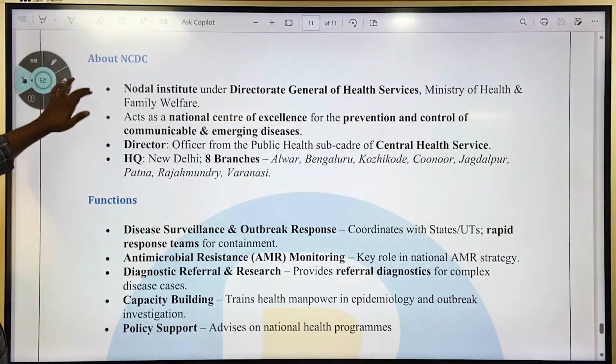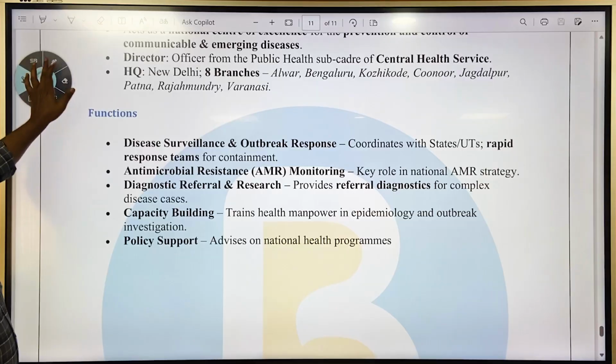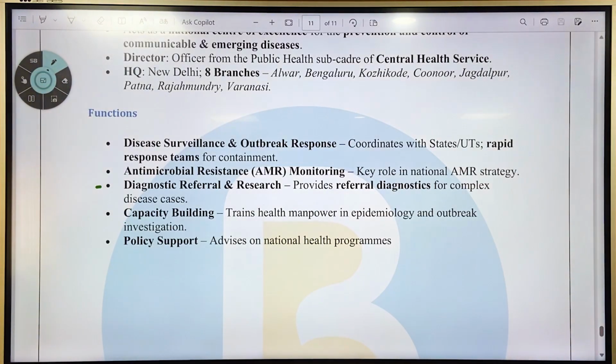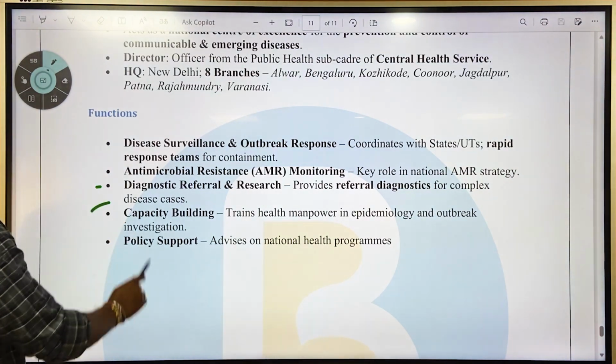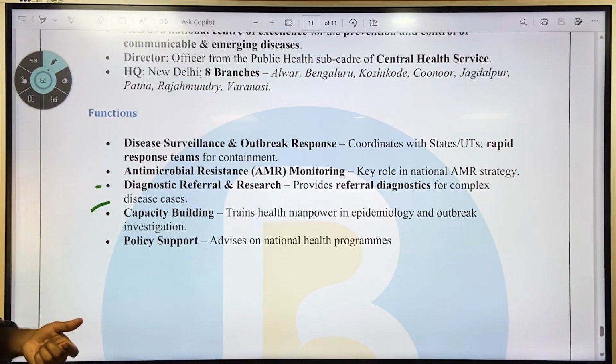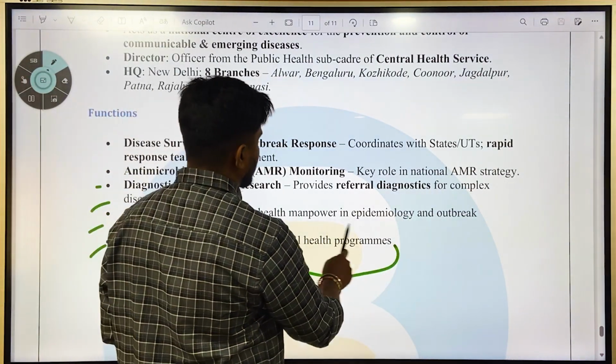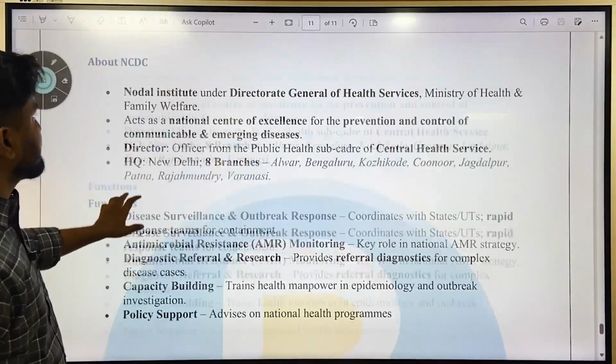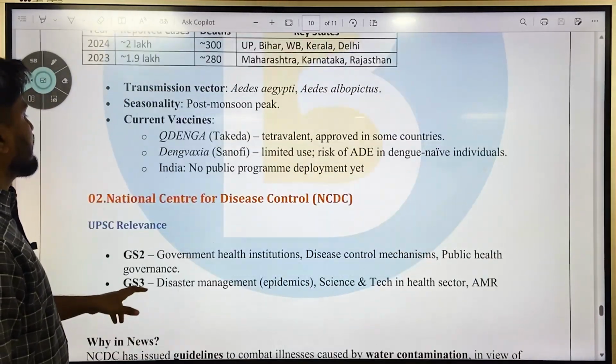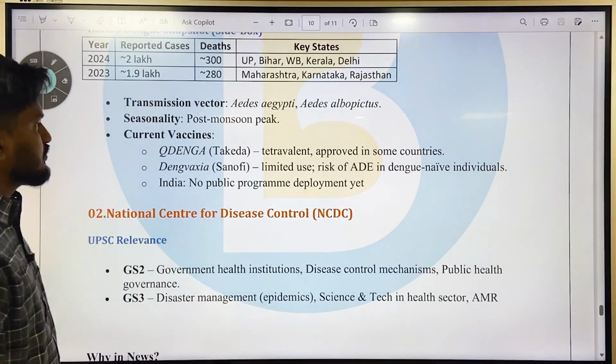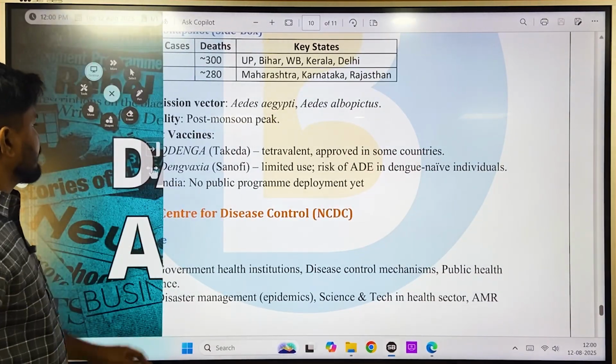The functions are disease surveillance and outbreak response; antimicrobial resistance monitoring, which plays a key role in the antimicrobial resistance strategy; diagnostic referral and research, that is providing referral diagnostics for complex disease cases; capacity building, that is training health manpower in epidemiology and outbreak response; and finally policy support, advising on national health programs. All these things are carried out by NCDC, the National Centre for Disease Control. So these are some of the important articles which I wanted to discuss with you.